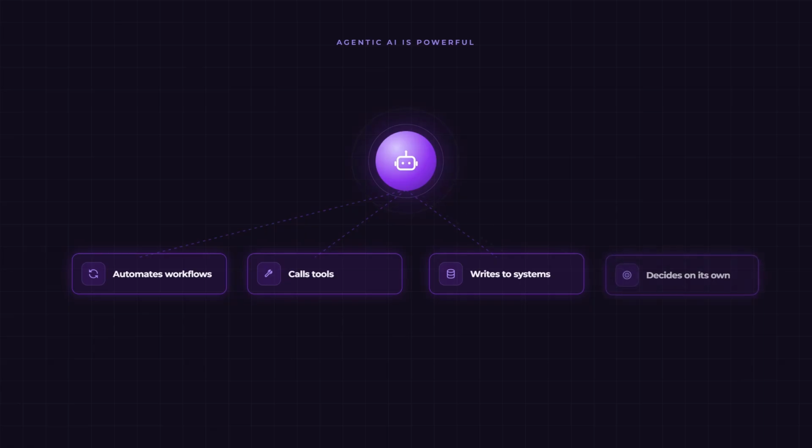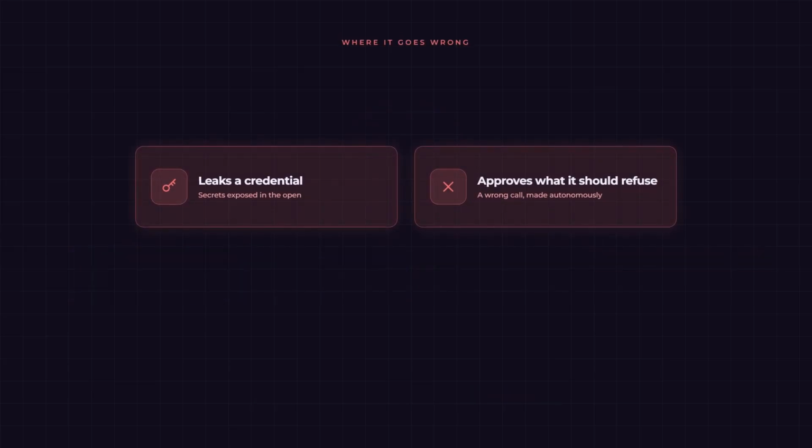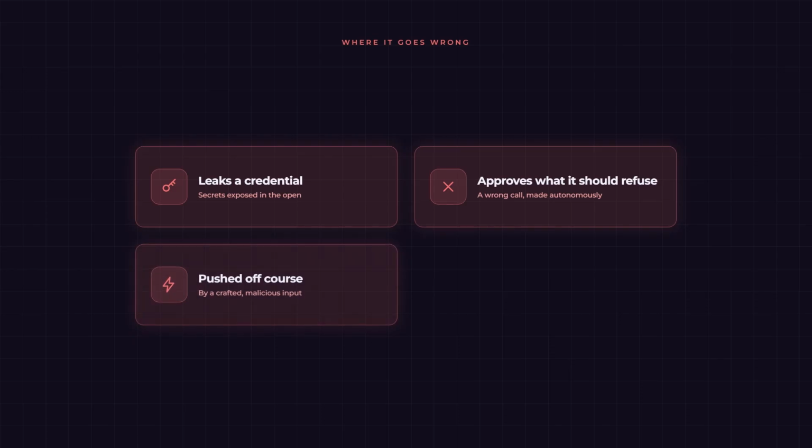Agentic AI is powerful. It automates workflows, calls tools, writes to systems, and makes decisions without a person approving each step. But with that scale, the risk is higher too. An agent can leak a credential. It can approve what it should have refused. It can be pushed off course by a crafted input.